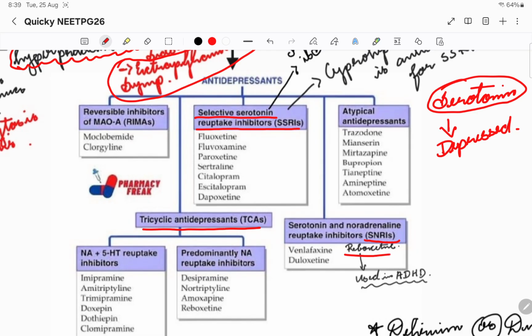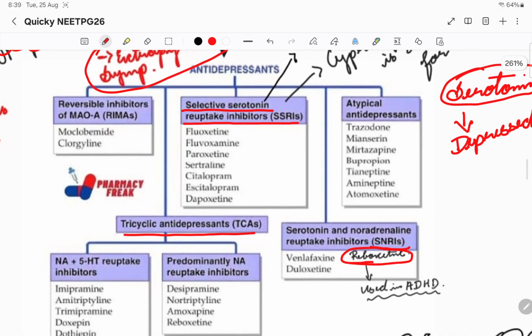These are the new drugs that we are using. Let us see one by one. In SSRIs, the best examples you have to remember are fluoxetine and escitalopram. These are the most important drugs used in psychiatric OPDs for depression.